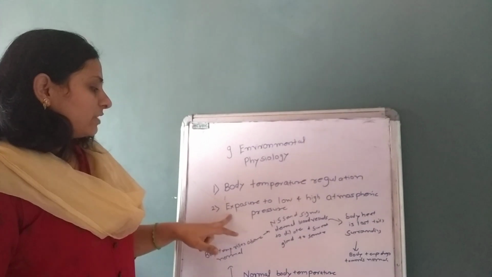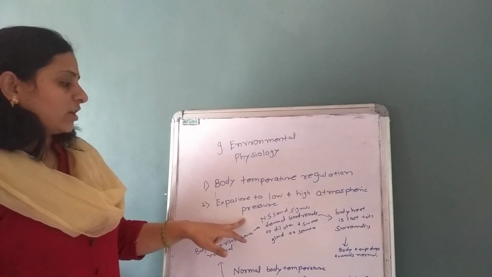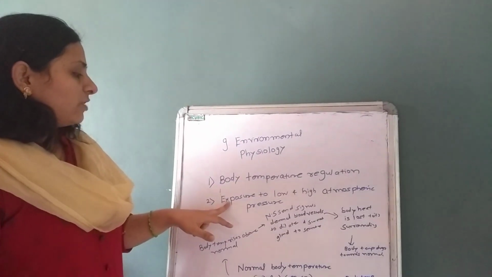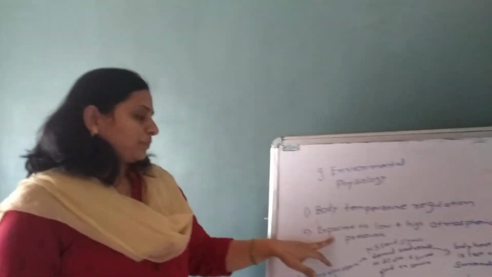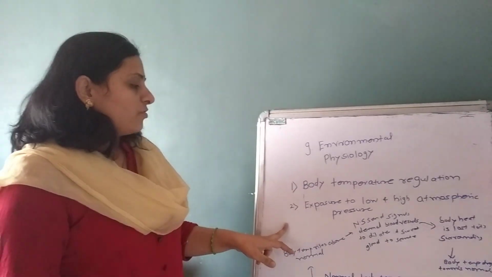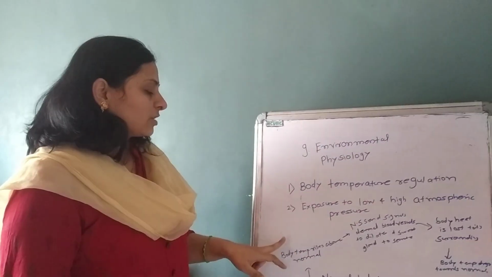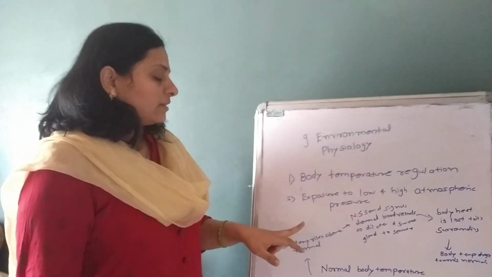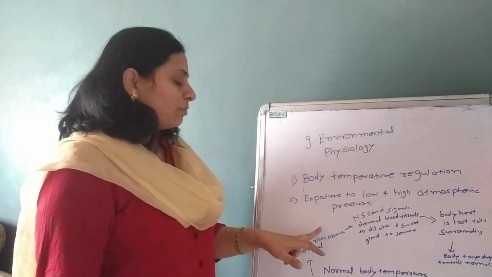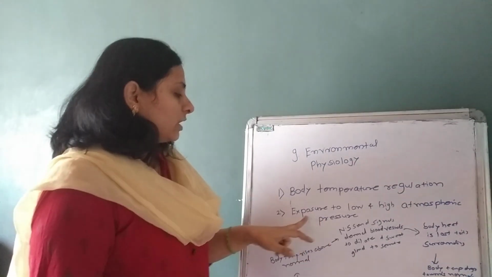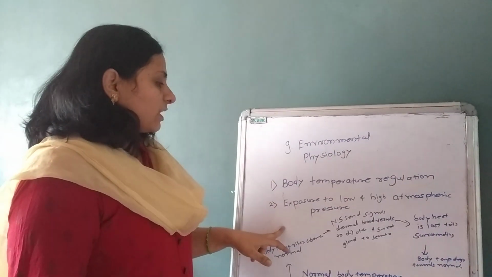First we will see what happens to the body with exposure to low pressure. The first symptom is hypoxia, collapse of the lung, and we cannot breathe properly because oxygen is low. In that case, the skin becomes dry.